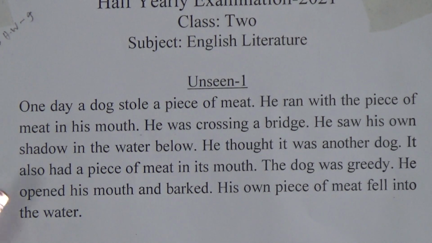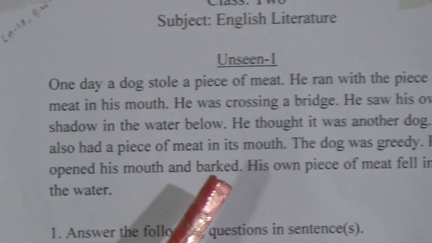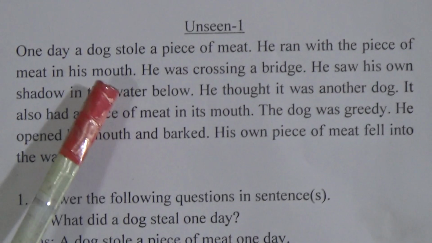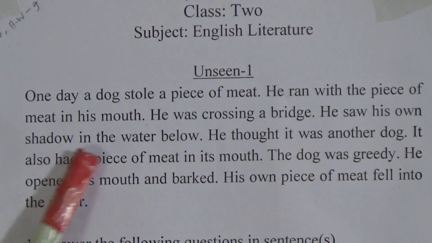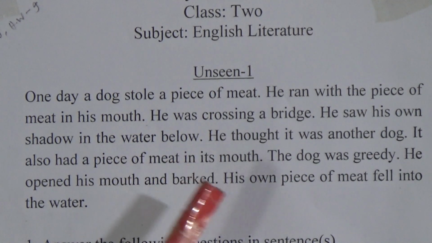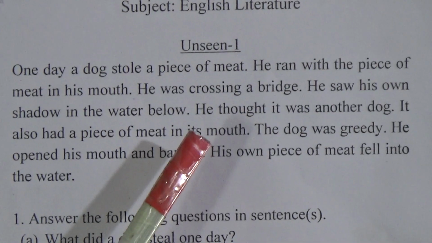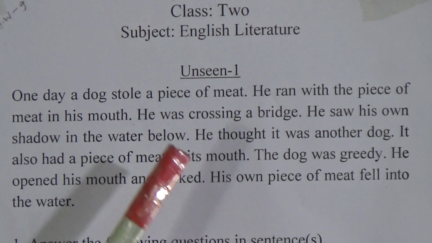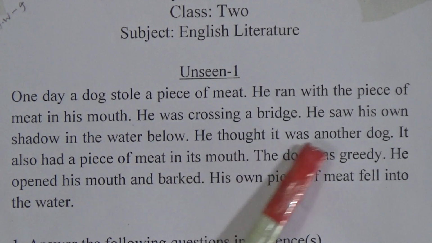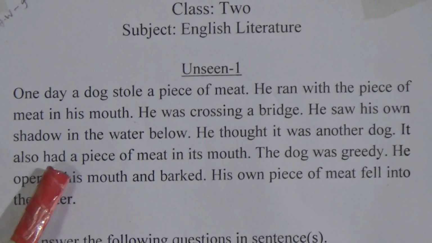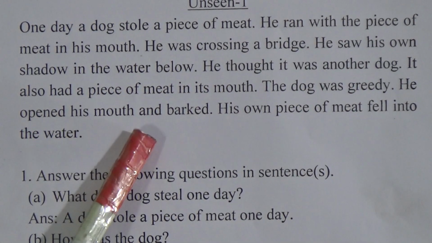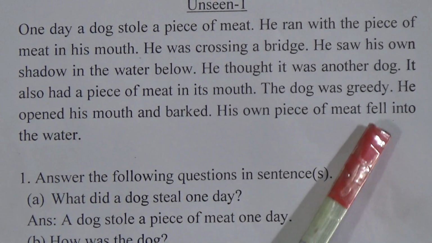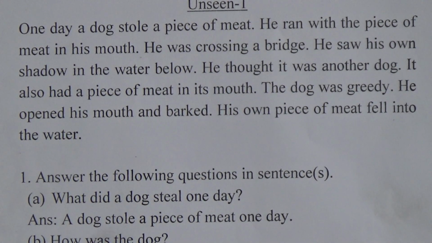Actually, this is the whole passage. The passage is about a dog that stole a piece of meat, and he ran with the piece of meat in his mouth. He was crossing a bridge. He saw his own shadow in the water below. As the dog was very greedy, he saw his own shadow and thought it was another one. He thought it was another dog. It also had a piece of meat in its mouth. The dog was greedy. So, look here, he opened his mouth and barked. His own piece of meat fell into the water. This is the outcome of his greediness.